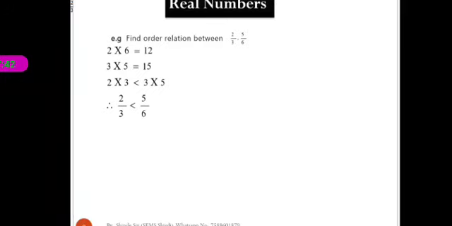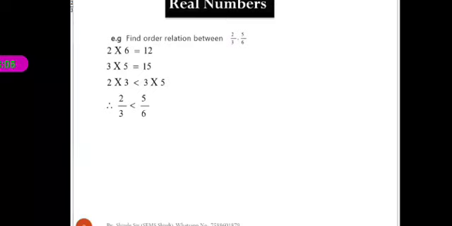Then if the first product is greater, then the first rational number is greater. If the first product is less, then the first rational number is less than the second. And if both are equal, then both rational numbers are equal. These are the order relations between two rational numbers. Okay, in this way we find.